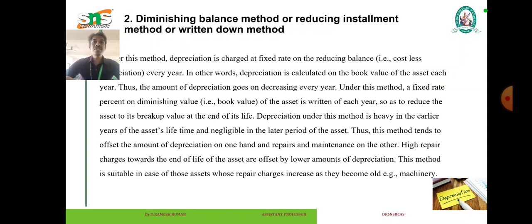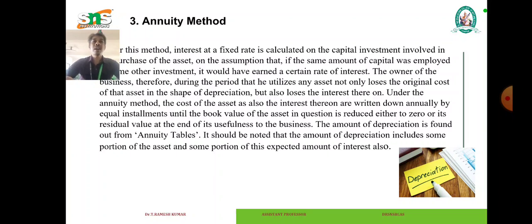Under this method, a fixed rate percent on the diminishing value, that is the book value, of the asset is written off each year, so as to reduce the asset to its break up value at the end of its life. Depreciation under this method is heavy in the earlier years of the asset's lifetime and negligible in the later period of the asset. Next, the third one is the annuity method.